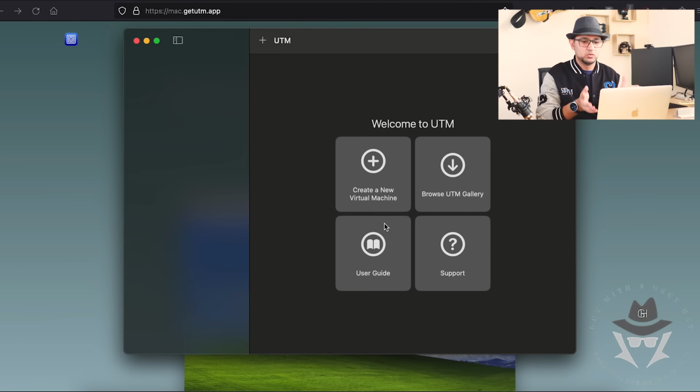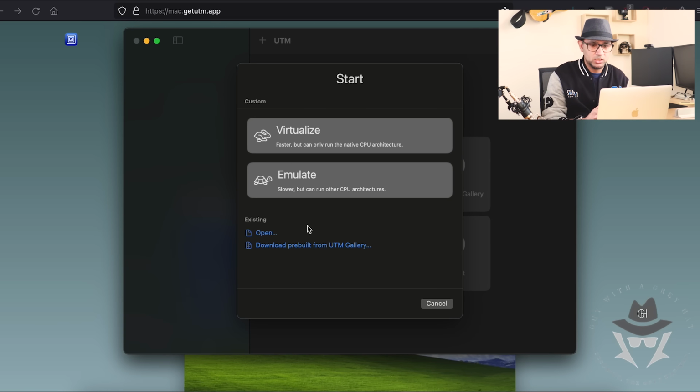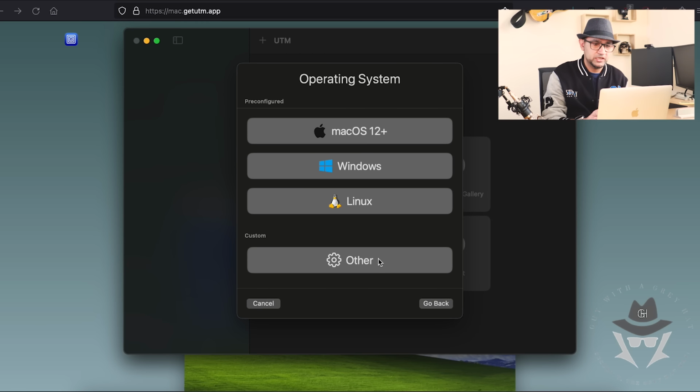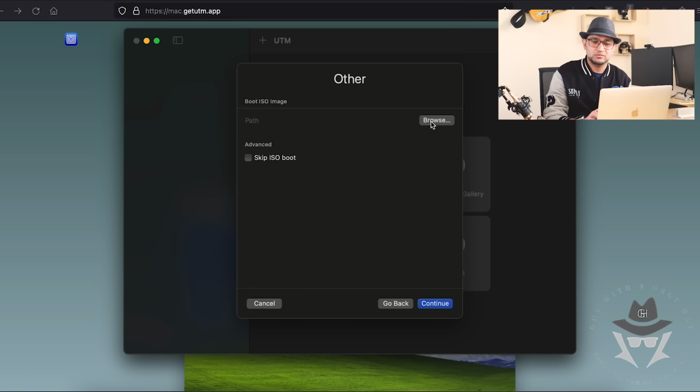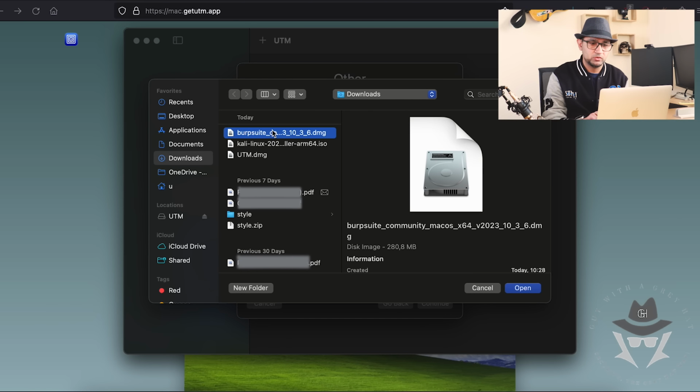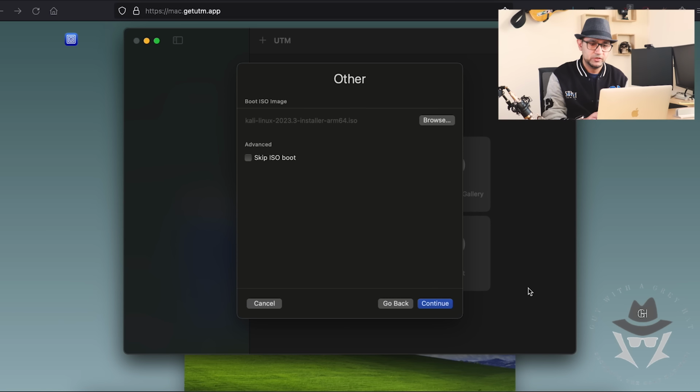Right now, I'm going to explain to you the virtual machine. If you have an M1 box and you want to add the virtual machine to your box, click virtualize, that's faster. It says macOS 12 Plus, but it's better to go directly to the path and install this.